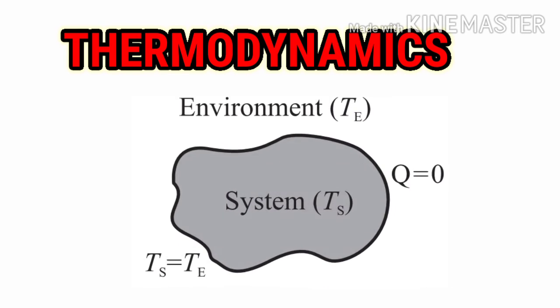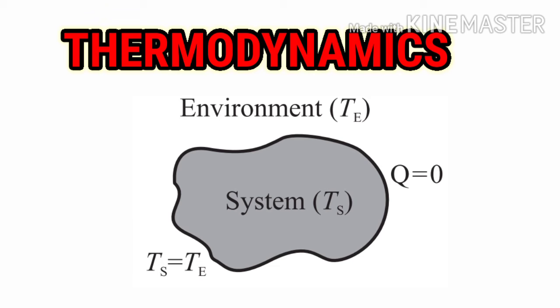So students, now we will see the third condition, in which there is no heat transfer. Let's check the diagram. You can see that the temperature of the environment and the temperature of the system is given, and there is no arrow between the system and the environment, so you can guess that there is no heat transfer. Hence, Ts is equal to Te, meaning the temperature of the system is equal to the temperature of the environment. Thus Q will be equal to 0.